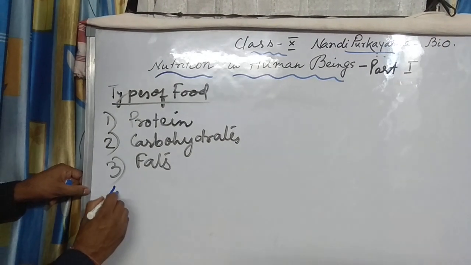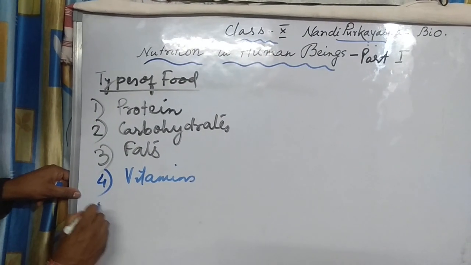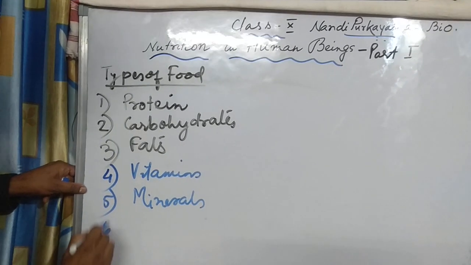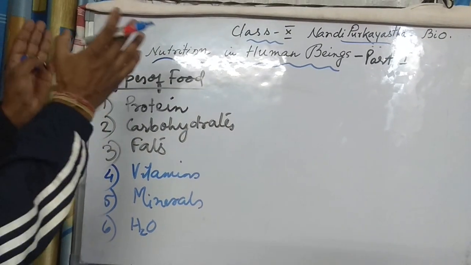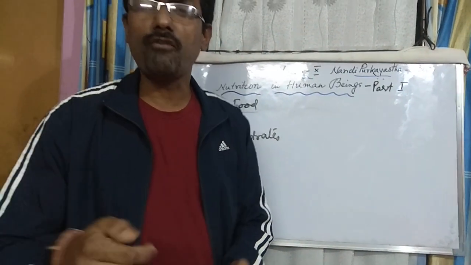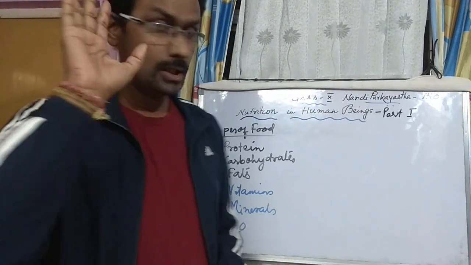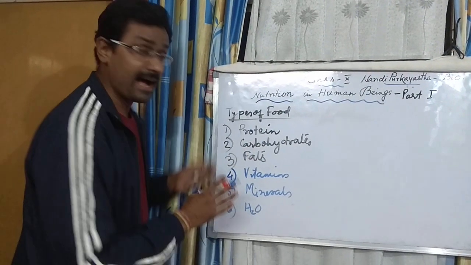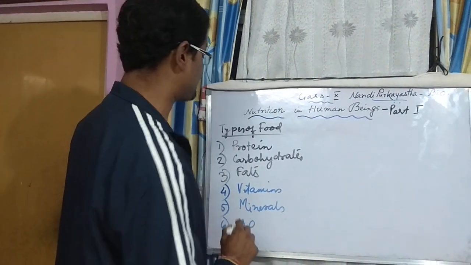Number 4, vitamins. Number 5, minerals. Then water. Out of these 6 types of food, another is roughage. I am not including roughage here. Roughage is meant for clearing the bowels, the fecal matter, waste materials from the body. So proteins, carbohydrates, fats, vitamins, minerals, and water make the food of the body, and if it is taken in the required proportion, we call it a balanced diet.